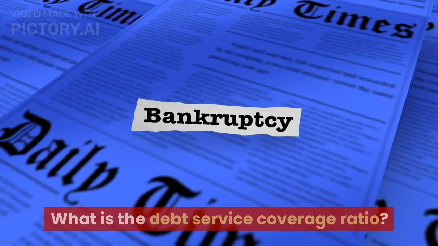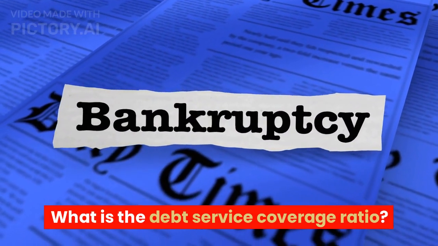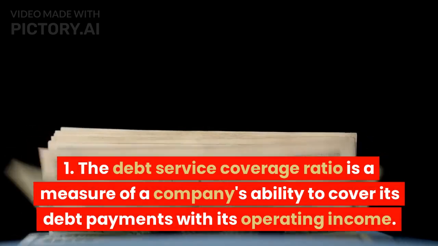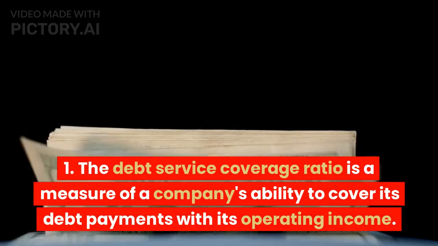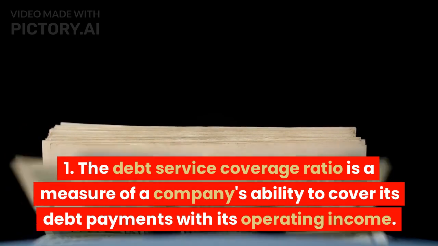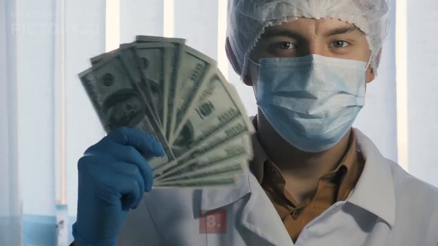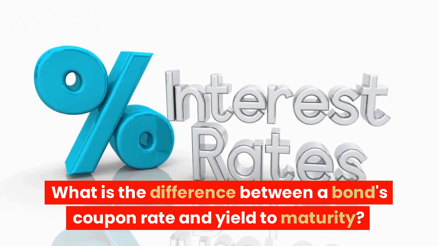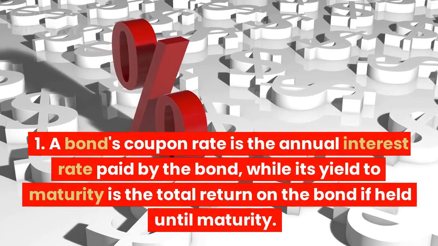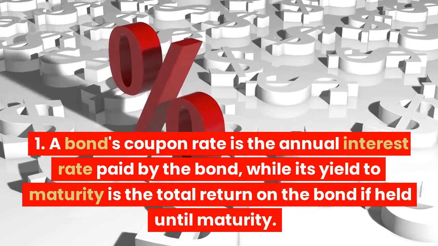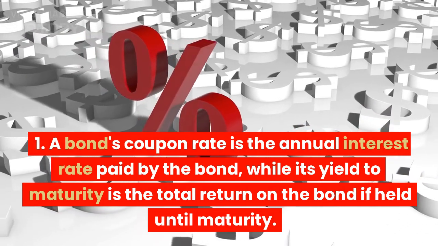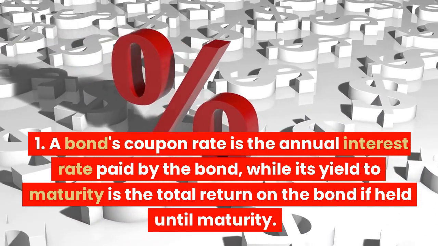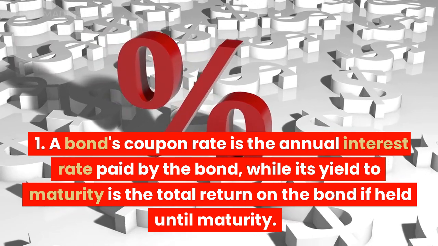7. What is a debt service coverage ratio? The debt service coverage ratio is a measure of a company's ability to cover its debt payments with its operating income. 8. What is the difference between a bond's coupon rate and yield to maturity? A bond's coupon rate is the annual interest rate paid by the bond, while its yield to maturity is the total return on the bond if held until maturity.